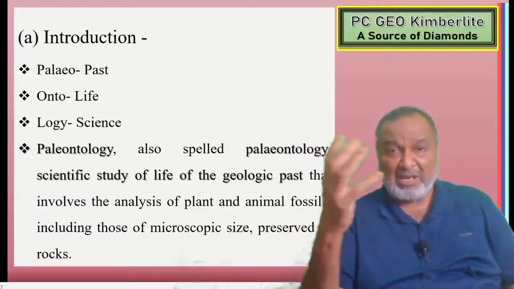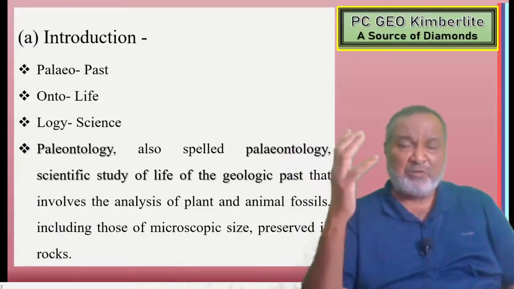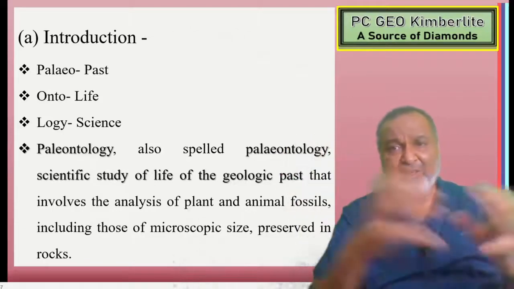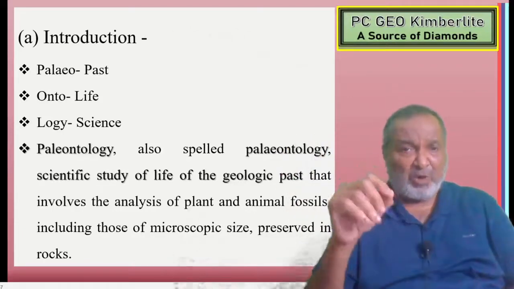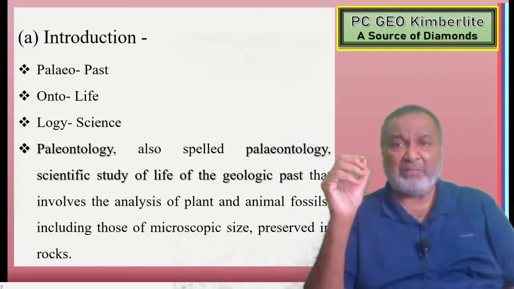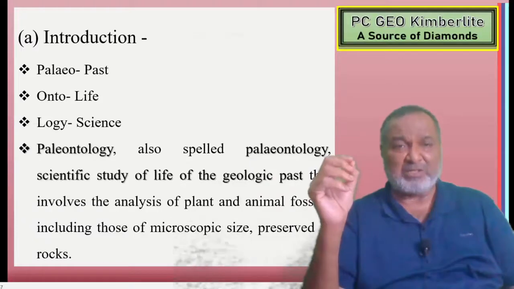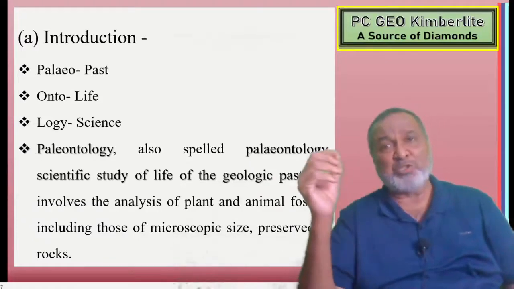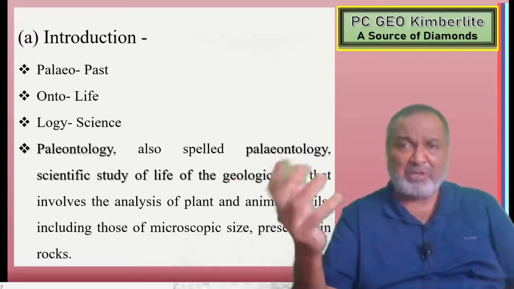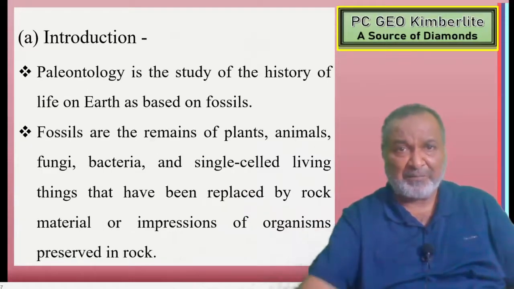If you make a systematic, scientific study of this life of the geological past, it involves the analysis of plants and animals. Here we have plant and animal fossils, including those of microscopic size as well as megascopic size, which have been preserved in the rocks.